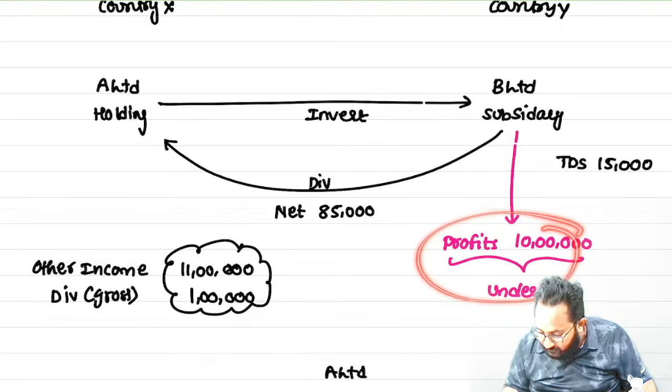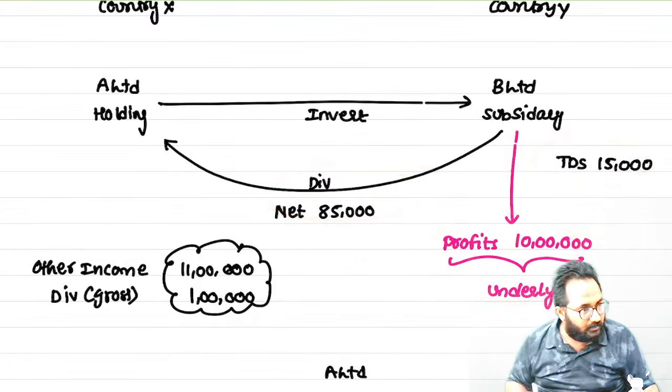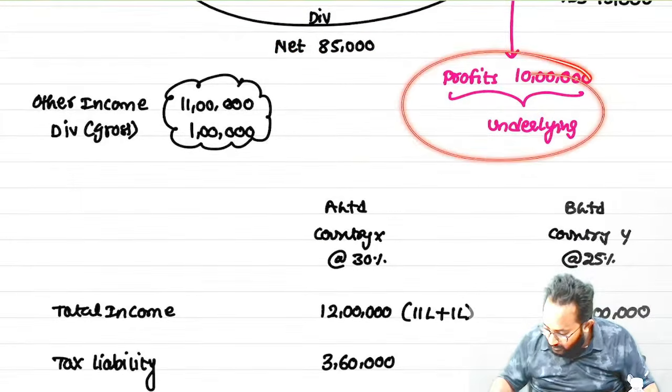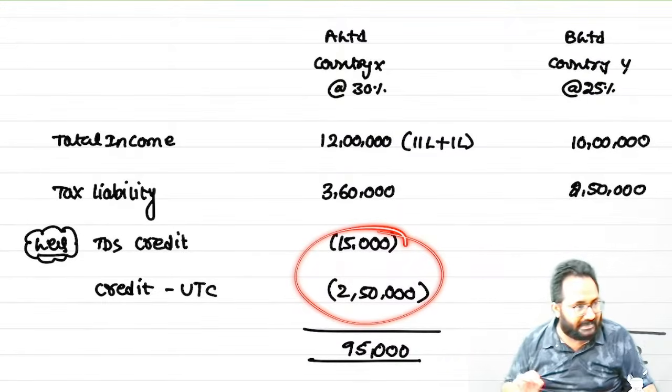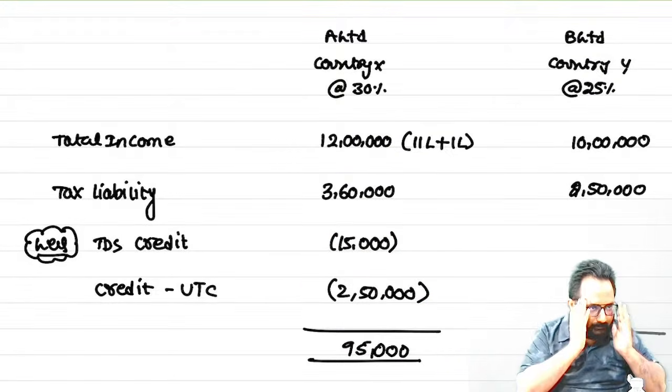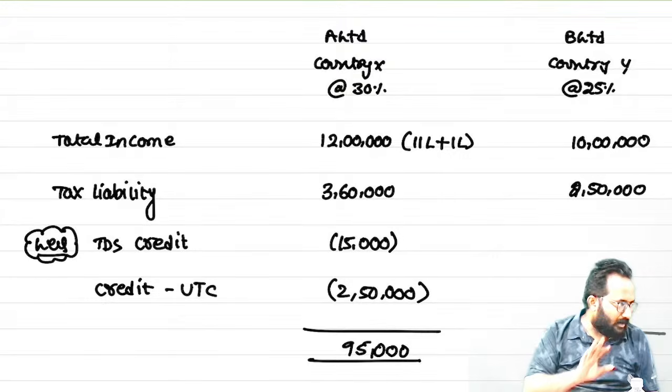10 lakh. From this only we paid what? Dividend. So how much tax we paid on 10 lakh? 2 lakh 50. That also you can take it as what? Credit. But remember, this method is not applicable in all cases.